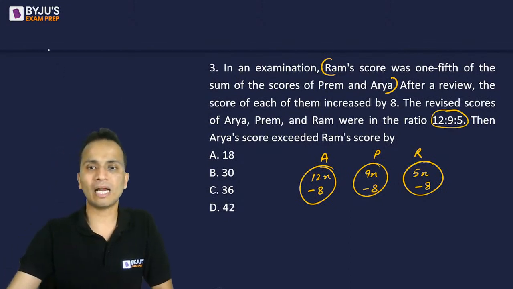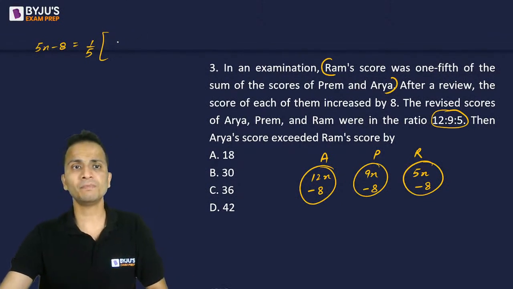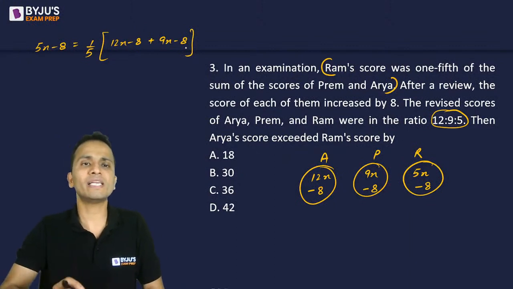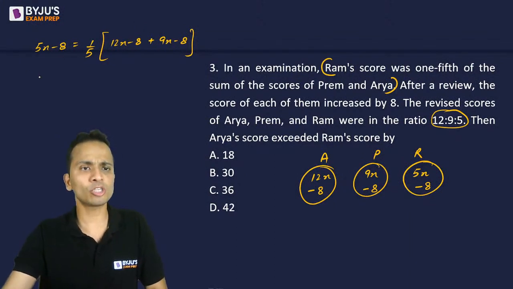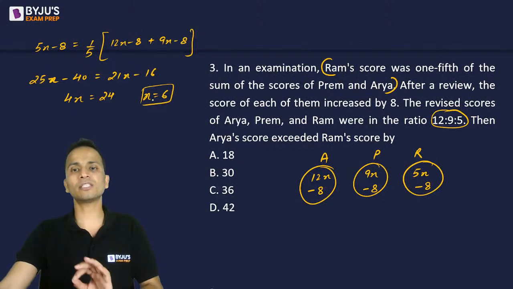So Ram's score is 5x minus 8. That is equal to 1/5 of the scores of the other two people, that is 12x minus 8 plus 9x minus 8. Now this is the equation. Upon solving this, you will get the value of x. So let's do cross multiplication. 25x minus 40 equals 21x minus 16. So 4x is equal to 40 minus 16, that is 24. So the value of x will come out to be 6.